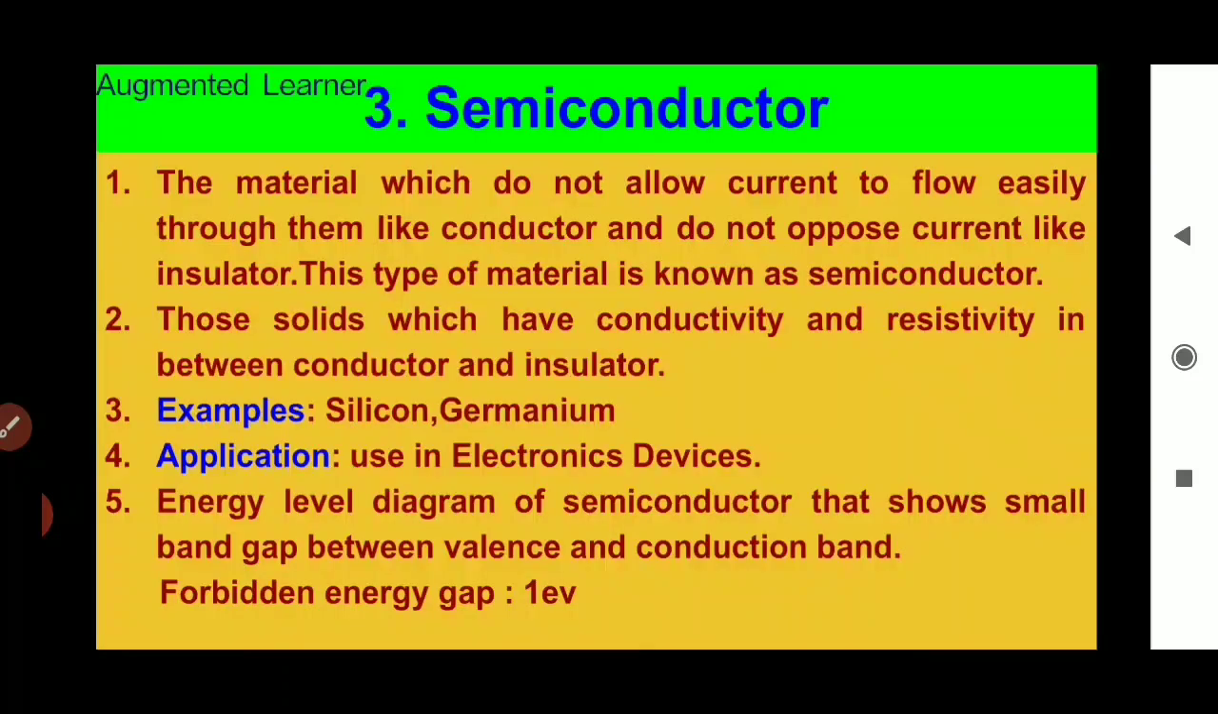Now, semiconductor. The material which does not allow current to flow easily through it like a conductor and does not oppose current like an insulator, this type of material is known as a semiconductor. Those solids which have conductivity and resistivity in between conductors and insulators. Examples of semiconductors are silicon and germanium. Semiconductors are used in electronic devices.